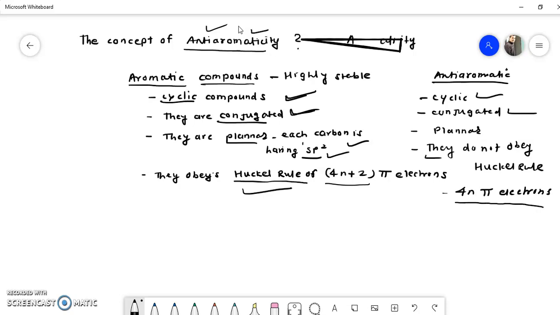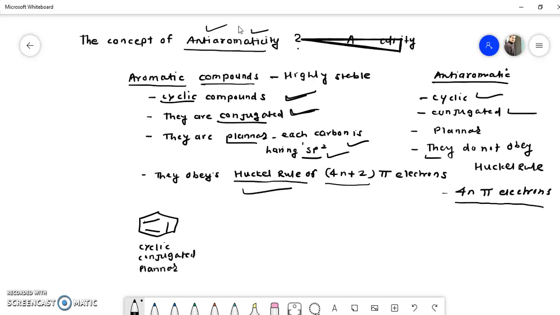Now I will explain with a simple example. Consider this simple example of an aromatic compound, benzene. You will find that benzene is cyclic. It has alternate single and double bonds, so it is conjugated. Each carbon has sp2 hybridization, so it is planar.